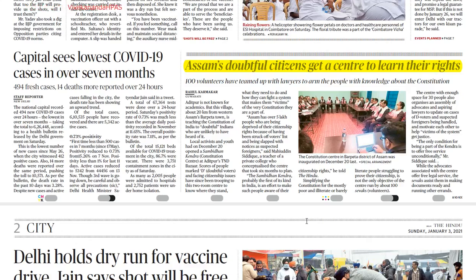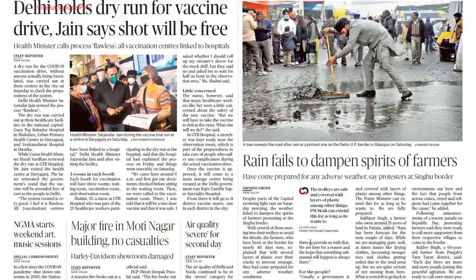To address this, 100 volunteers have formed a Samvidhan Kendra. This will tell people about citizenship rights, and how they can exercise their citizenship rights if they are living in the territory of India. To answer queries and build awareness among citizens, they are providing this without any charges for the benefit of the people. The idea was contemplated by a citizenship lawyer. So these are some of the things that are currently debated here.